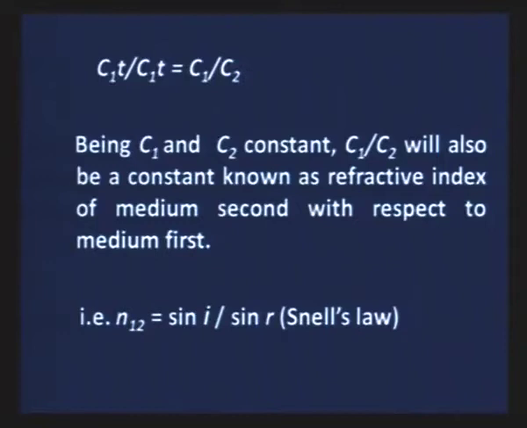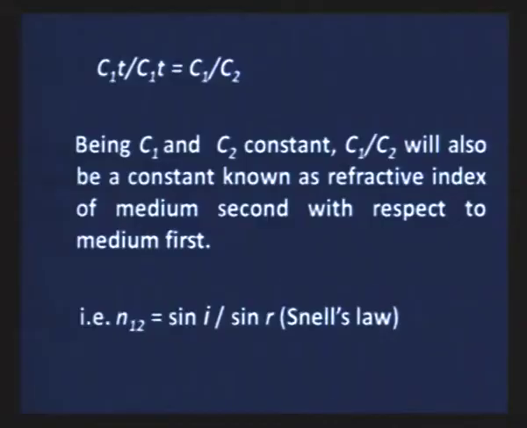Since the velocity of light is common and constant in one particular medium, for the same time their ratio also remains constant, and this ratio is known as the refractive index of the second medium, in which light is passing, with respect to the first medium, and we can write it with the symbol n12, that is sin I upon sin R. Again, in this case the incident wave, refracted wave and normal drawn are in the same plane, and this sin I upon sin R, which is equal to the refractive index, is also known as Snell's law.